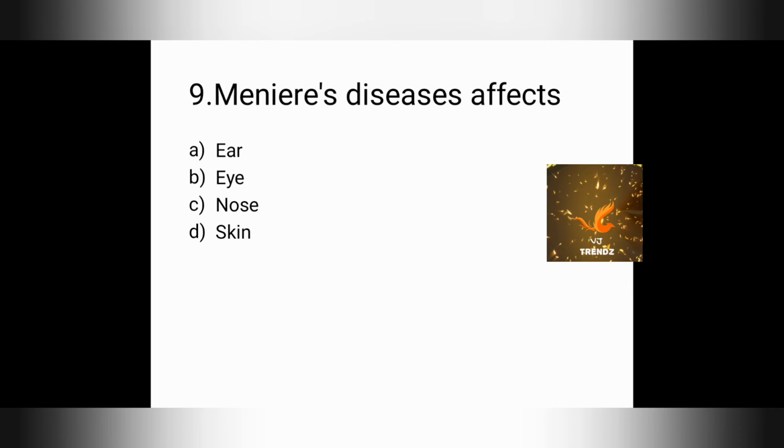Meniere's disease affects which part? Option A, ear. Option B, eye. Option C, nose. Option D, skin. First of all, what is Meniere's disease? It is an inner ear disorder that causes episodes of vertigo. So the answer is option A, ear.